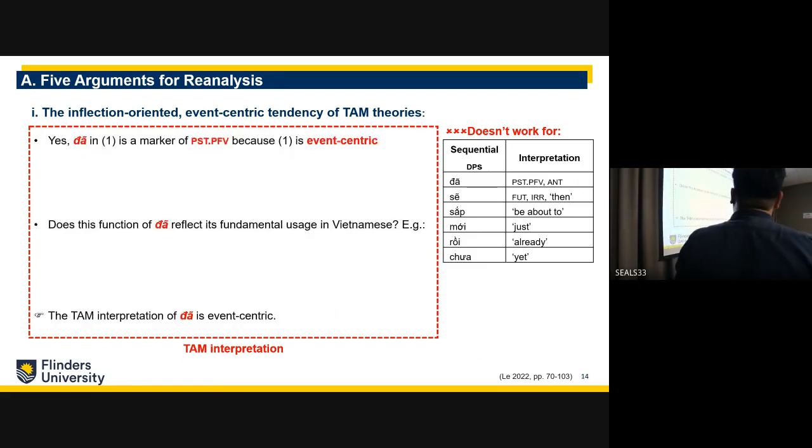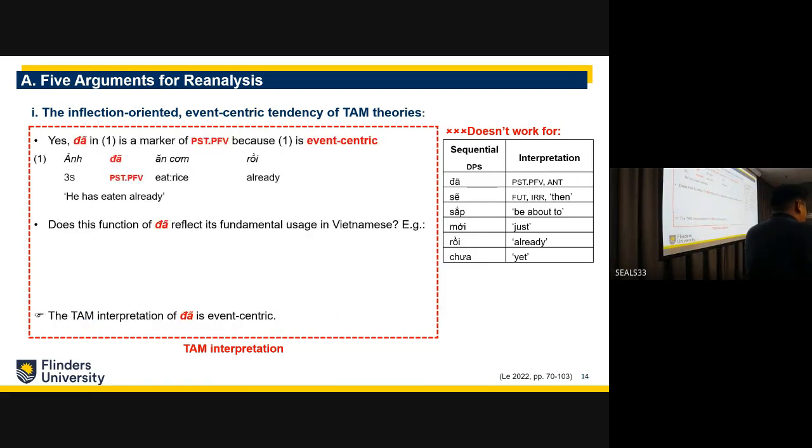So here I have "da", that is a marker of past tense and perfective aspect, or in the traditional grammar you would call it the perfect. But the more serious question I want to ask is whether the functions of "da" reflect its fundamental usage in the Vietnamese language.